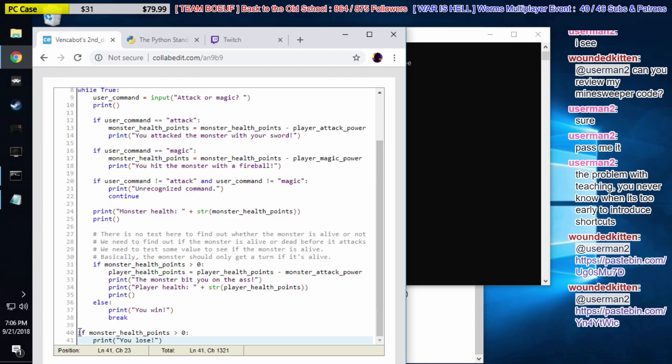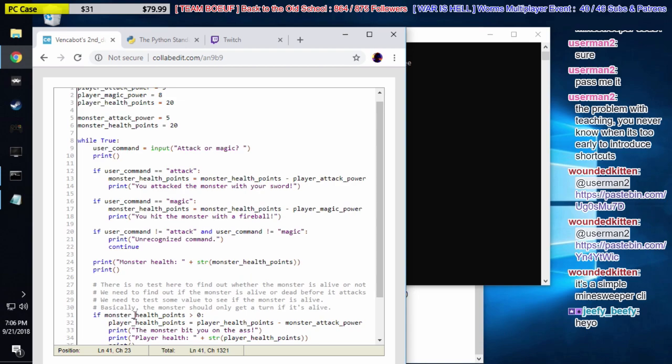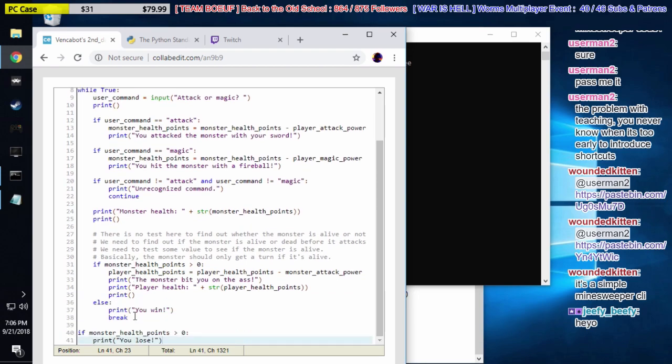How would that work, though? Because I could have sworn... wait, let me see. Let me just read this. I think I just confused myself. Okay, what are you thinking, dude? Because I could have sworn we just did something that made one of these print statements irrelevant. Oh, I removed the monster health point. Yeah, I removed that one already. I'm sorry, it's while you were gone on Discord.